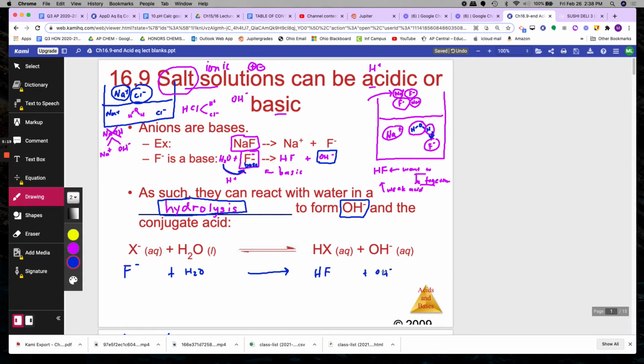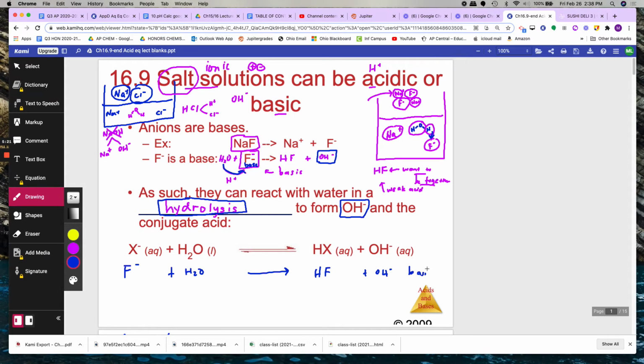And this made your solution basic. So these are the conjugate pairs. This is the base, and this is the conjugate acid.